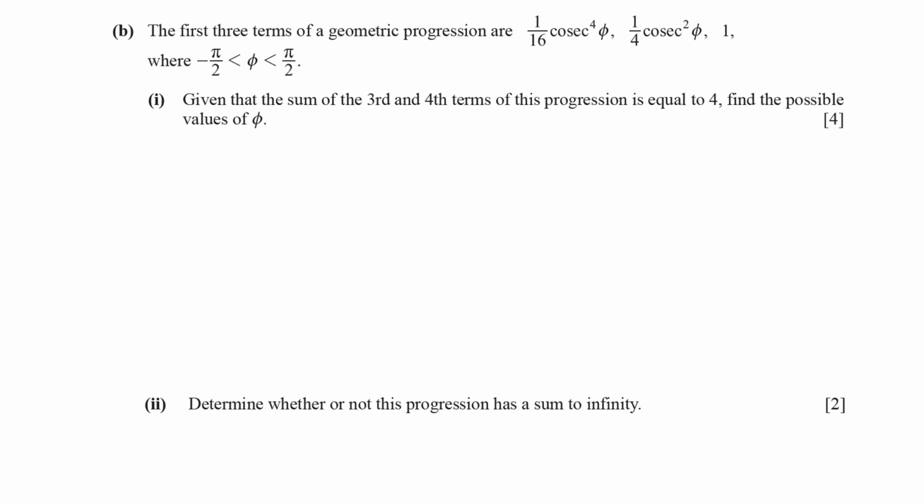In part B, the first 3 terms of the progression are given. We need to find the possible values of φ. The sum of the third and fourth terms is equal to 4. Since the third term is 1, the fourth term is 3. In a geometric progression, the ratio of successive terms is equal. So, the ratio of the third term and second term is equal to the ratio of the fourth term and third term.